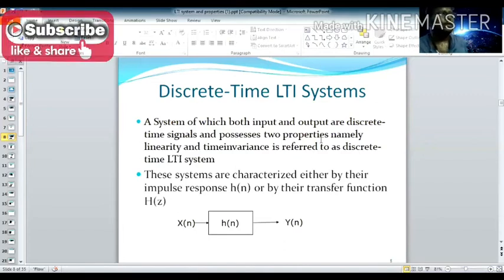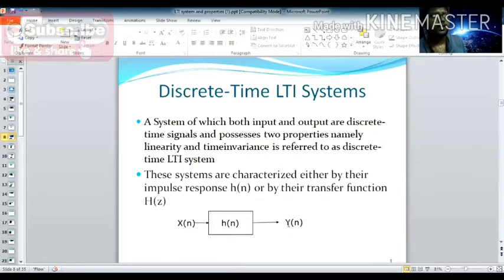These systems are characterized here also by the impulse response h(n), or the corresponding transfer function H(z), whereas in continuous time it is H(s). So x(n) is applied as input to h(n), the impulse response of the system. It processes the input signal and produces the output signal y(n), which is equal to x(n) star h(n). Suppose you apply the delayed input signal x(n) multiplied with h(n − k).